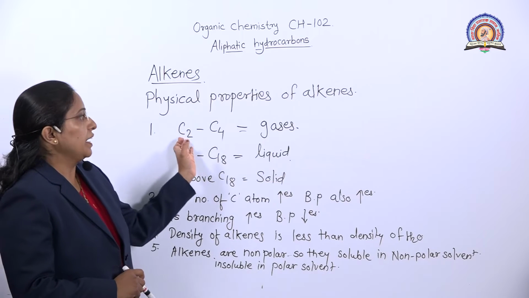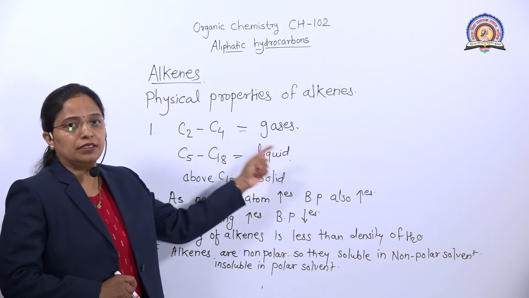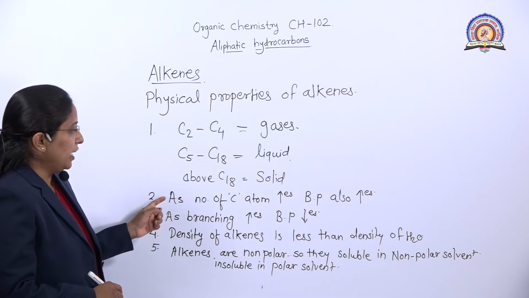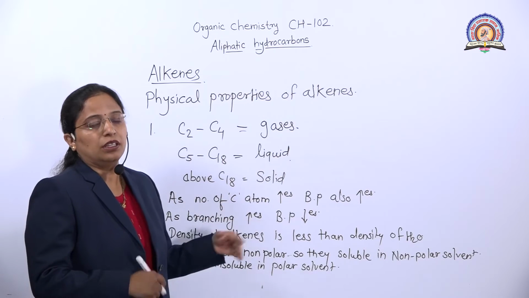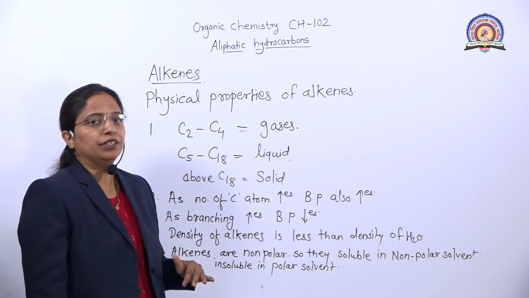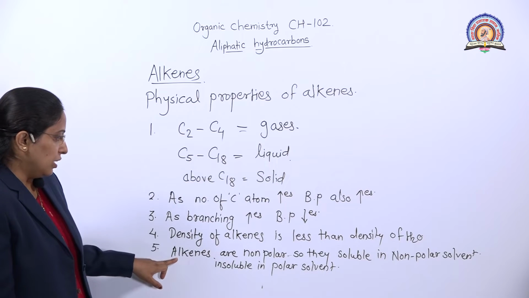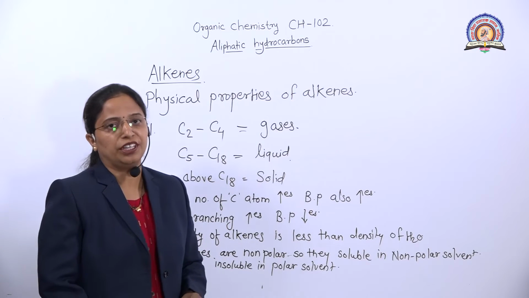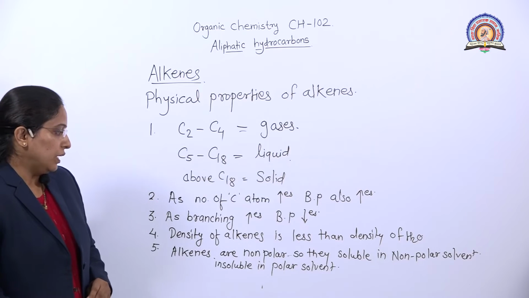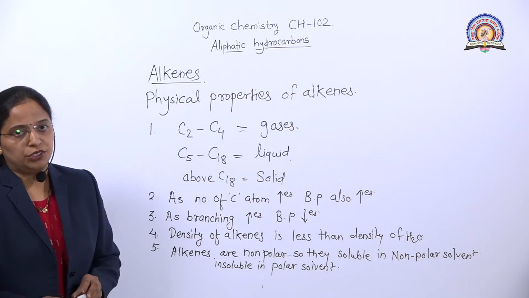In the first, C2 to C4 exist in gaseous form, C5 to C18 exist in liquid form, and above C18 they exist in the solid form. Second, as the number of carbon atoms increases, the boiling point also increases. Branching increases, boiling point decreases. Density of alkene is less than water. Then alkenes are non-polar in nature. That's why they are soluble in non-polar solvent and insoluble in the polar solvent. Okay. So these are the physical properties of alkene.